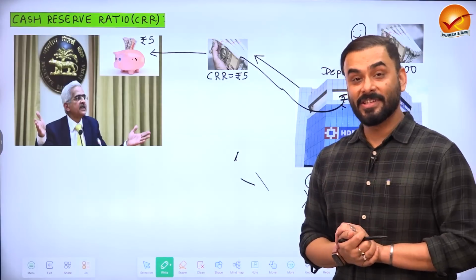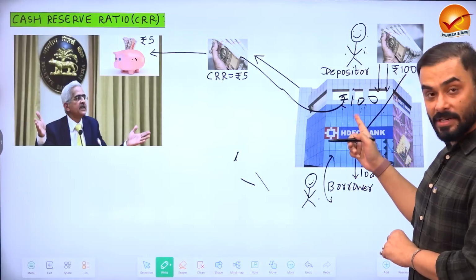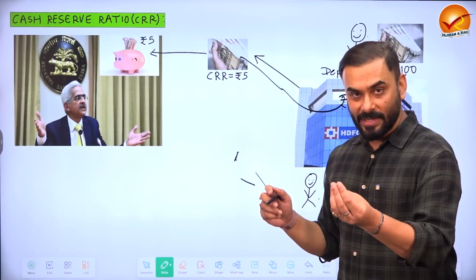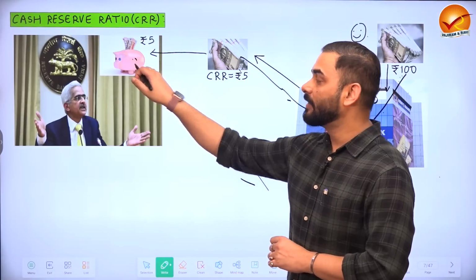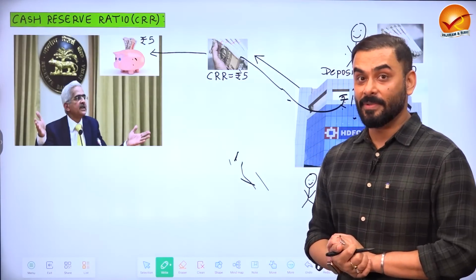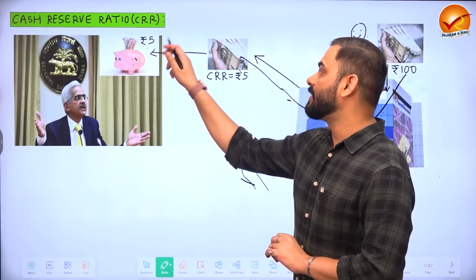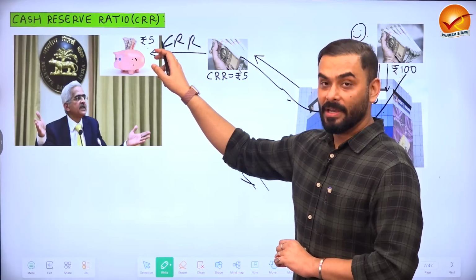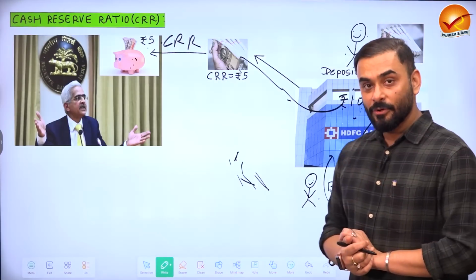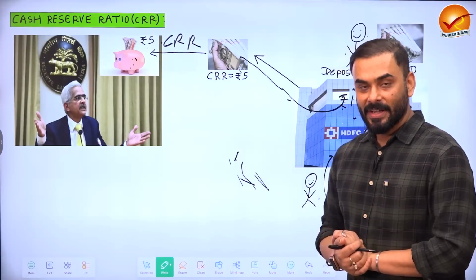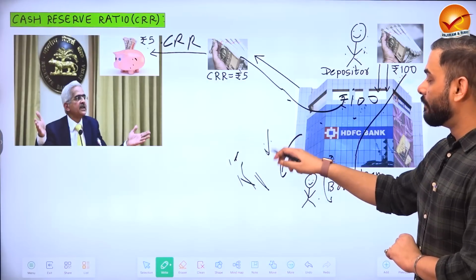So what is a piggy bank? As kids, we used to have those piggy banks. So Reserve Bank of India tells the bank that whenever depositors give you cash, take out a certain percentage like 4%, 4.5%, 5% and deposit it with RBI. This money will remain with RBI. This money, 5 rupees or 5% or 4.5%, is called CRR. So CRR is like the money in the piggy bank of RBI. Now, whenever CRR is increased, the loan giving capacity of HDFC Bank will come down.